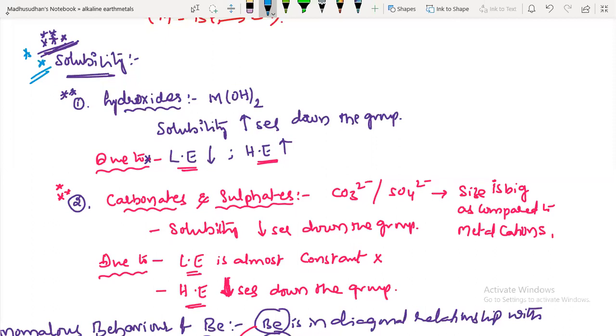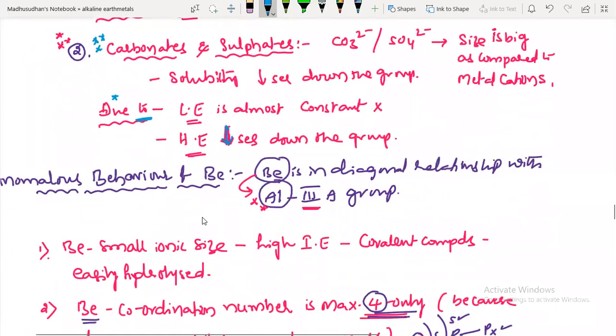What is the main reason for that? Lattice energy decreases, hydration energy increases. And for carbonates and sulfates, solubility decreases down the group. What is the main reason for that? Lattice energy is almost constant in the group, but hydration energy decreases, so their solubility decreases down the group.